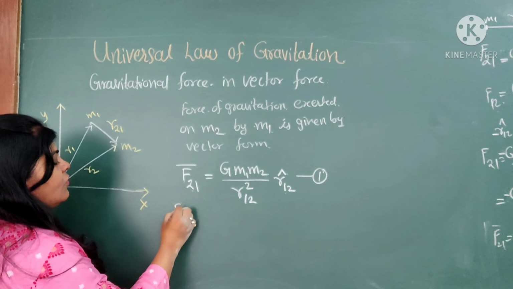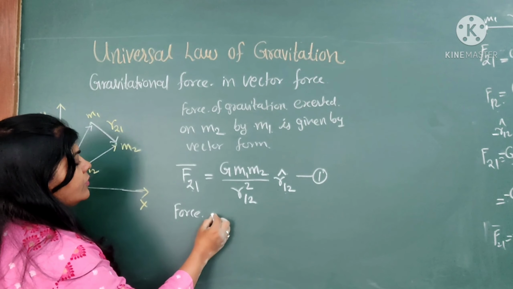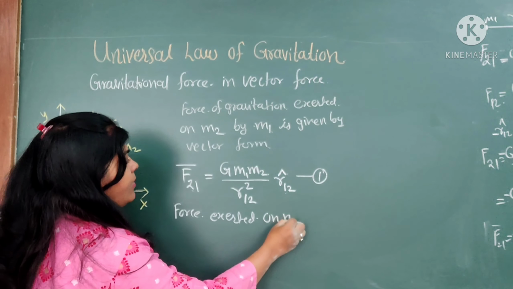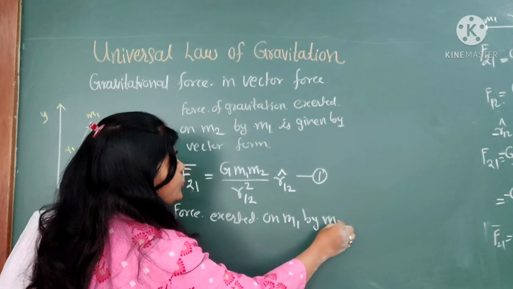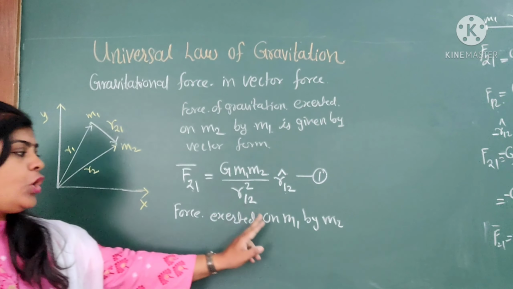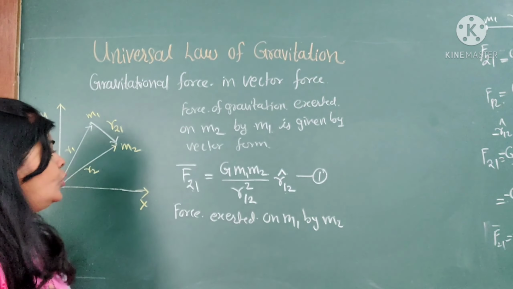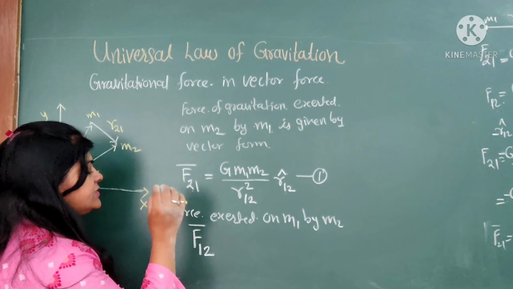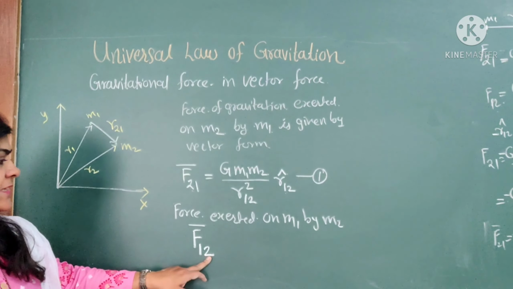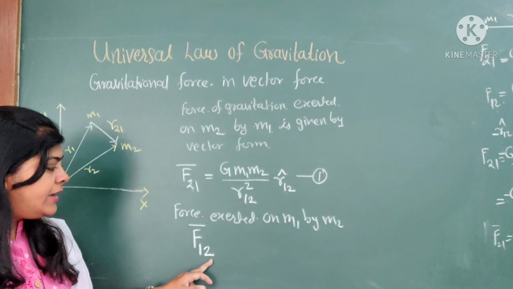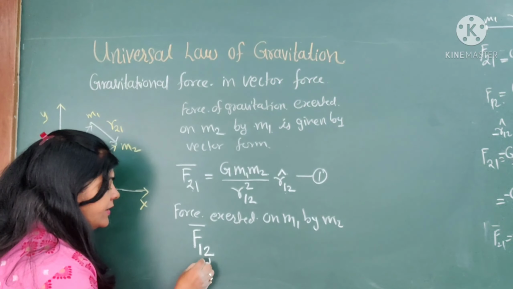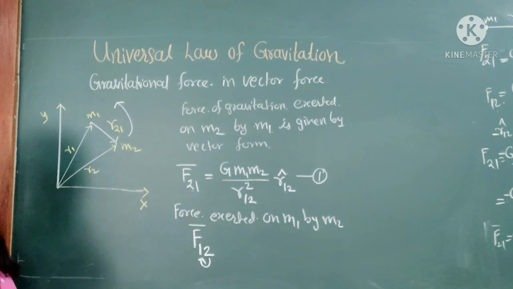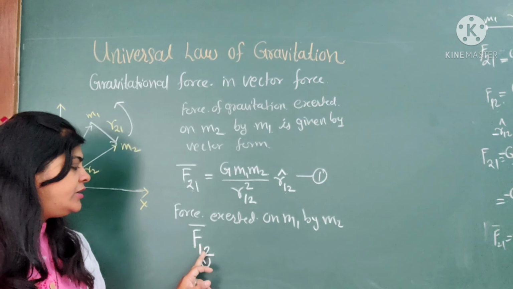Second, we write the force exerted on m1 by m2. Here, force exerted on m1 by m2, we'll write as vector F12. This is a vector form. Force is exerted on m1 by m2; the second particle exerts the force on the first particle, which is given by F12.